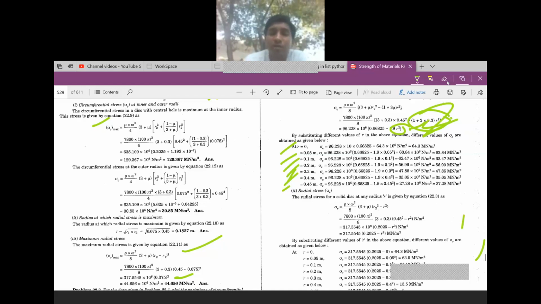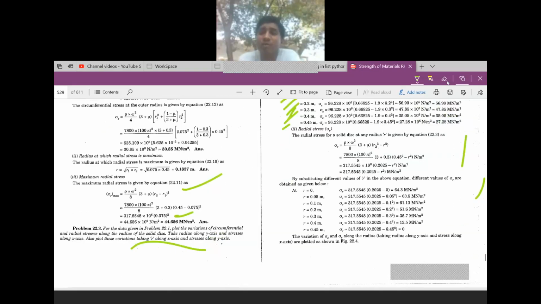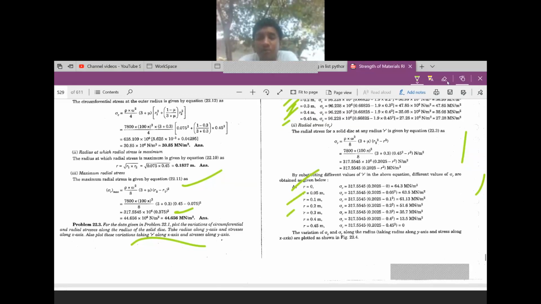Similarly, for the radial stress, you also have the formula r2 square minus r square. R is an unknown value. You are writing the equation in terms of r, then substituting at r is equal to 0, r is equal to 0.1, and so on, to get the radial stress. After getting all these values, you plot the curve. It is given to take the radius along y-axis and stress along x-axis. First you are plotting the curve for sigma c and sigma r.